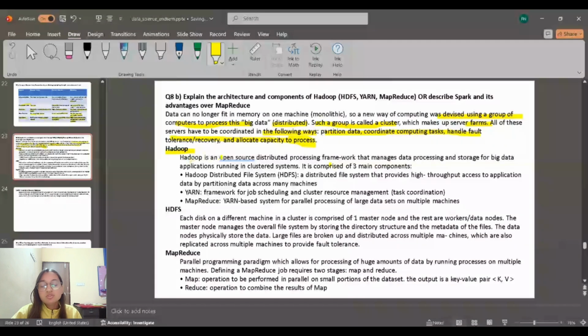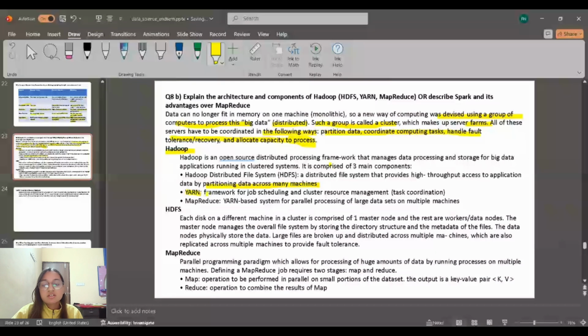Hadoop. Hadoop is an open source distributed processing framework that manages data processing and storage for big data applications running in clustered systems. It is comprised of three main components: Hadoop Distributed File System, that is HDFS, a distributed file system that provides high throughput access to application data by partitioning data across many machines.